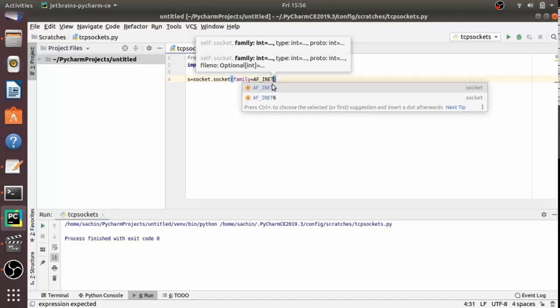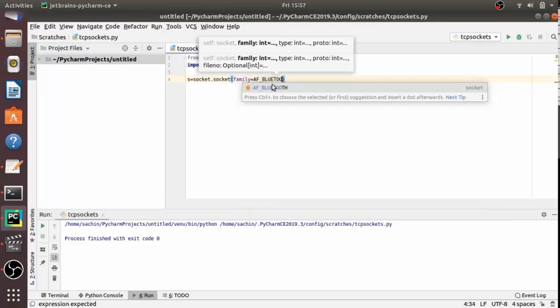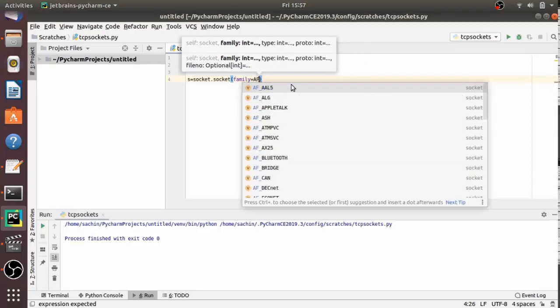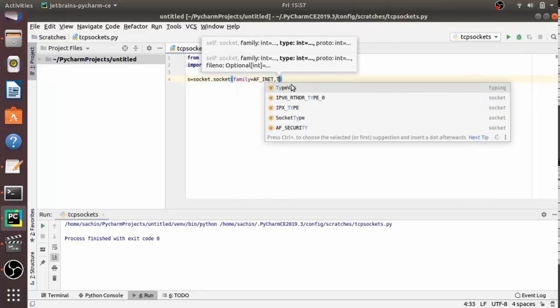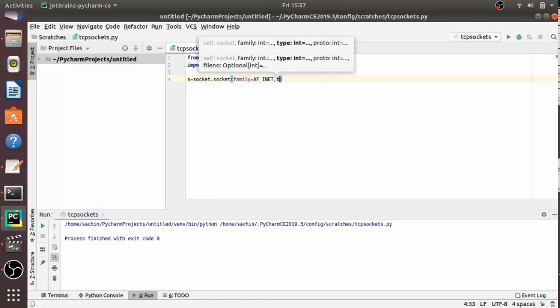There is also the AF_UNIX family, which is sometimes used as well. In Python 3, you can also create a Bluetooth socket. This is a very interesting point. You just have to write AF_BLUETOOTH.